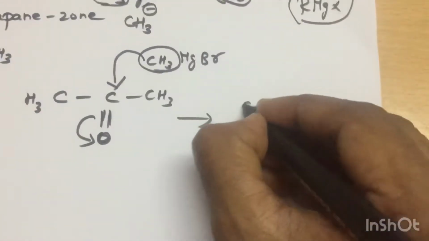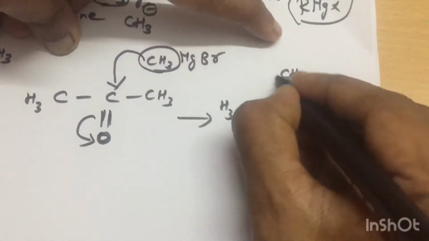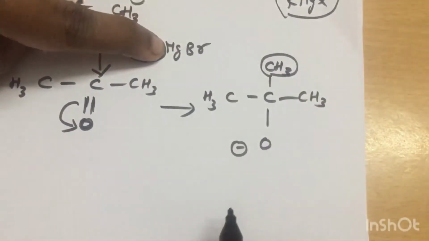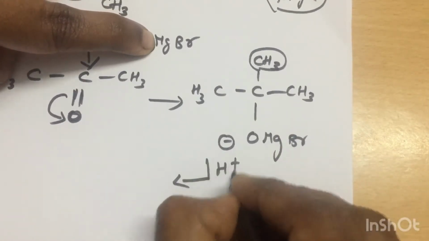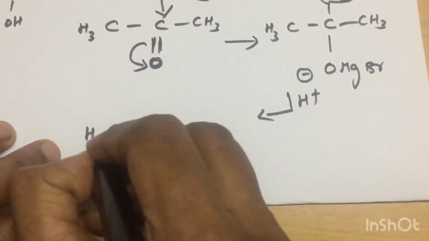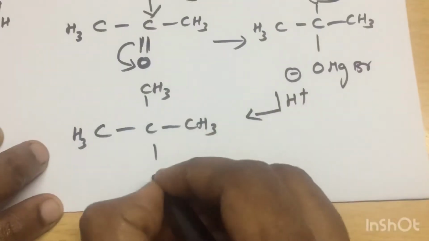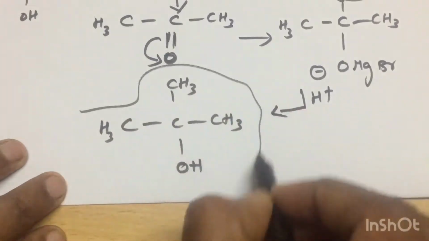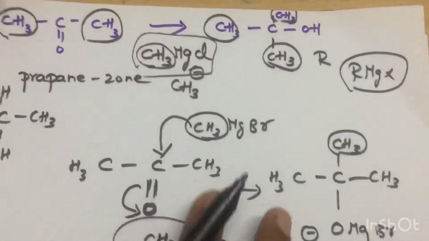So here the new CH3 comes in, along with the old one. Here O minus, and this MgBr will come and sit here. Then you have to finally treat with acid so that the MgBr will go, and instead of that MgBr you will get a proton here. So the trick is, if you see any extra alkyl group, that is a Grignard reaction.